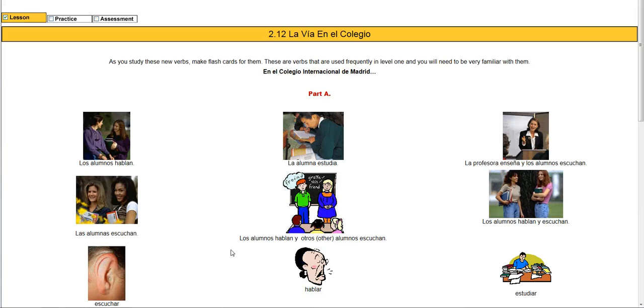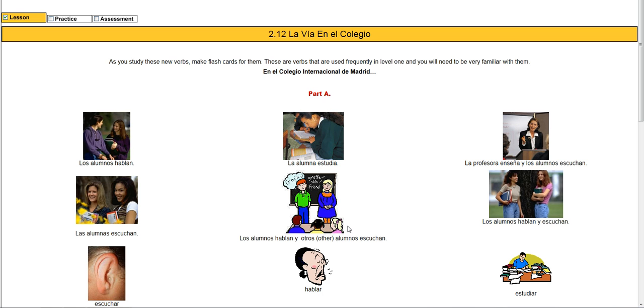Okay, in lesson 2.12, we are going to continue with your exploration and learning of AR verbs and conjugating verbs. If you have not gone back and watched all of the videos having to do with 2.11, you should do that now, and this will make a lot more sense.